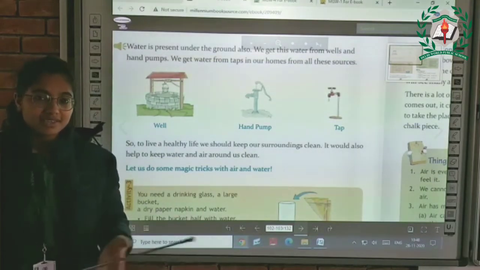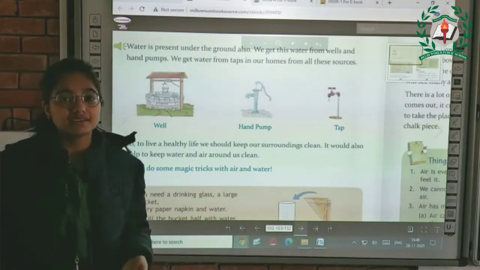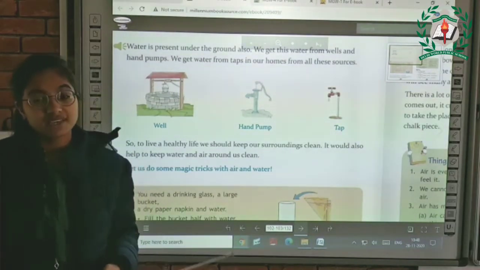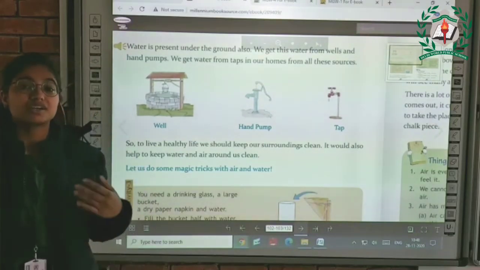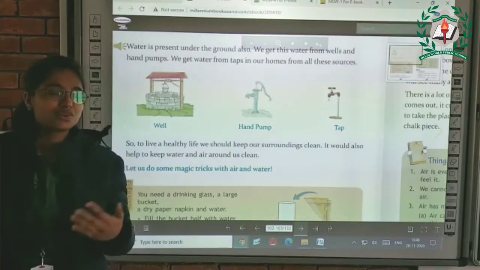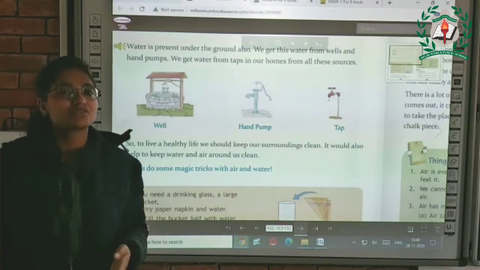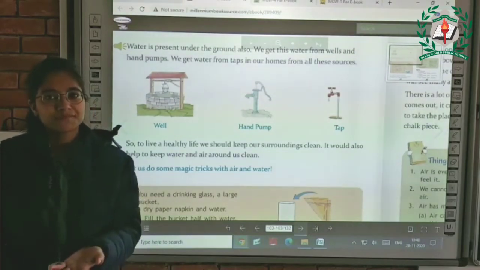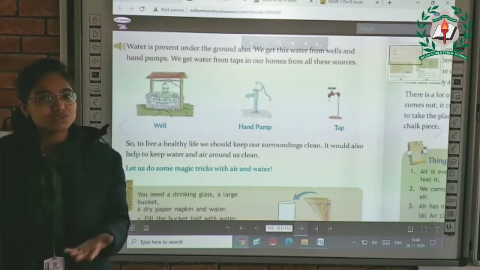So if you observe these things in your life, you will find out that air and water are very essential for us. If we do not drink water for an hour, for a day, then you can find that it's very troubling for us, right? And if you hold your air for a few minutes, you can find out that it is also very essential for us.